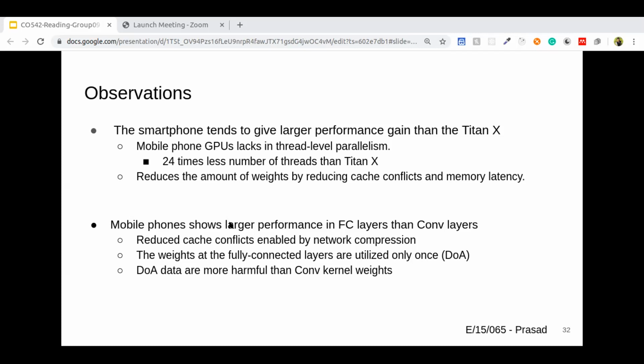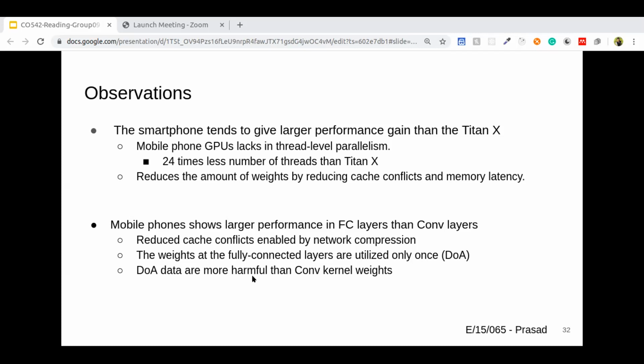The smartphone shows a larger performance gain at fully connected layers than at convolutional layers because of reduced cache contention enabled by network compression as explained above. Utilized only once in the fully connected layers, the effect of weight reduction can give more significant impact.